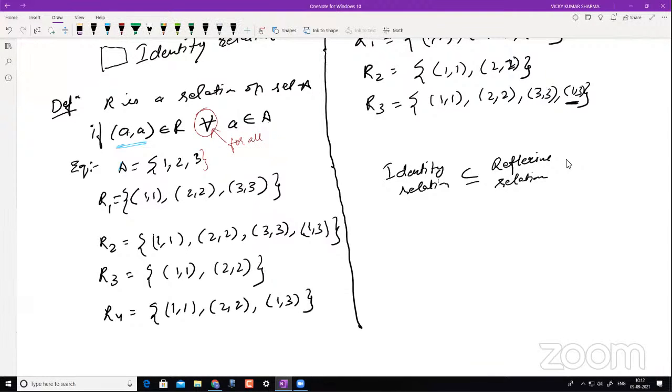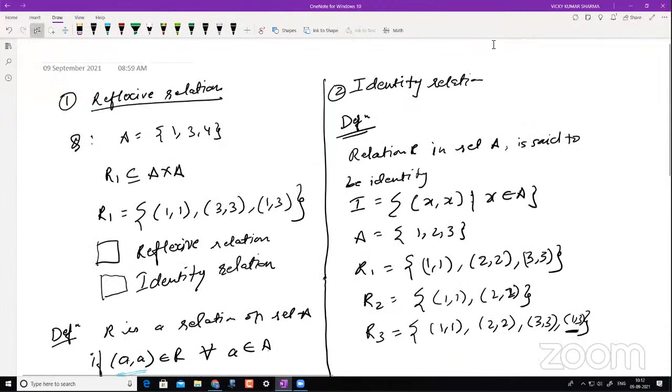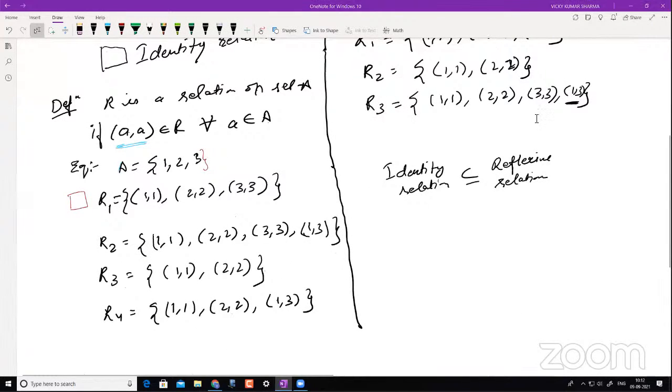Now you have to tell me, if you have already gone through the lectures, you would be able to tell me whether this relation R1 is a reflexive relation or not. Just put it in the chat box. I'll see from here. Okay, so most of you are saying yes. Nice. So why?